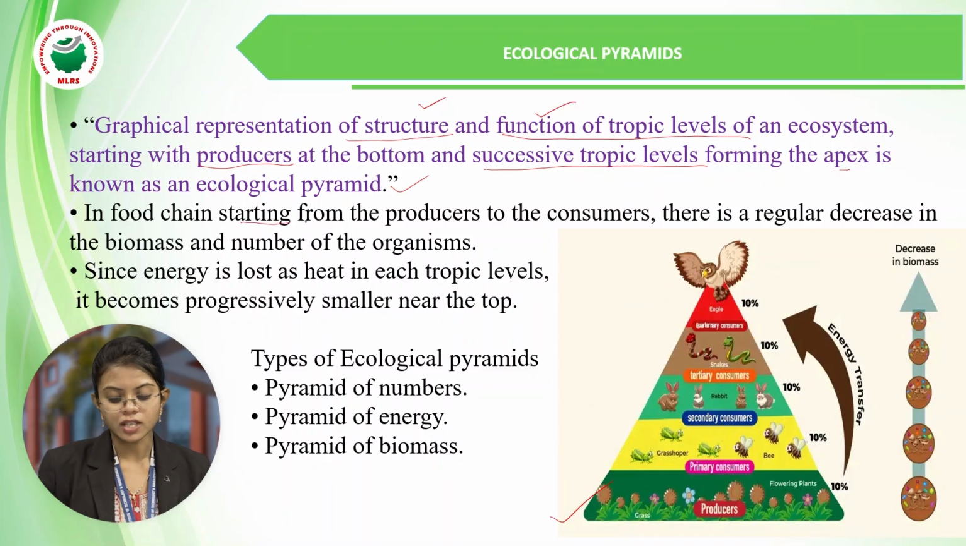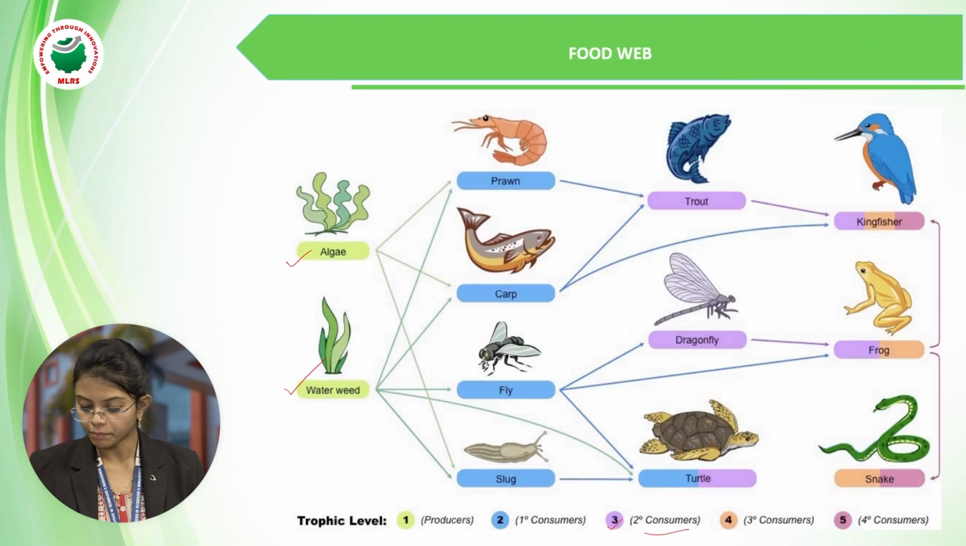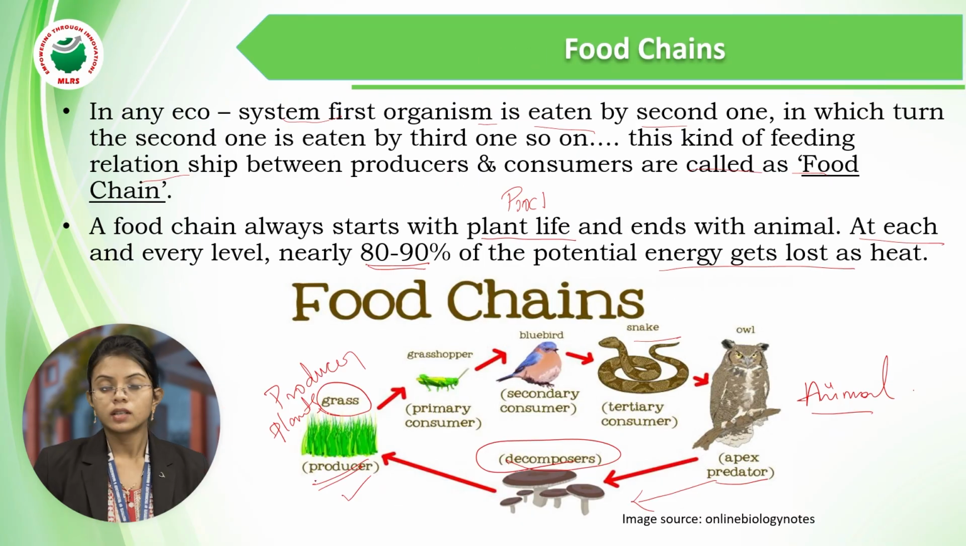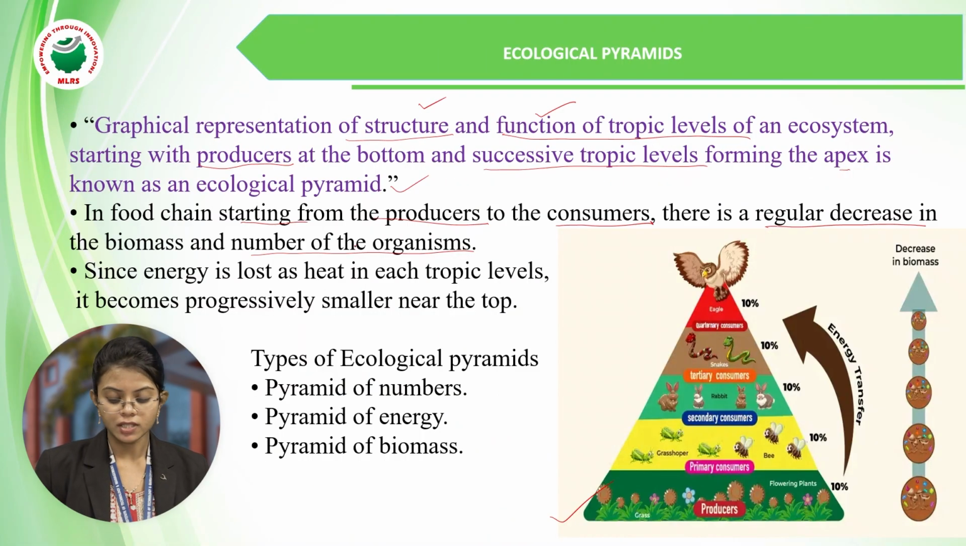In a food chain, starting from the producers to the consumers, there is a regular decrease in biomass and the number of organisms. So when we compare, the food chain starts with the producers and ends with the consumers, that is, animals. When we see the food chain, we can see the decrease in the biomass and the number of organisms also.